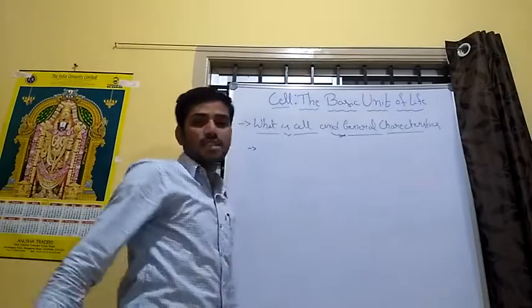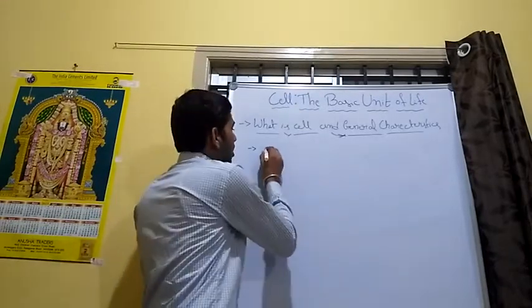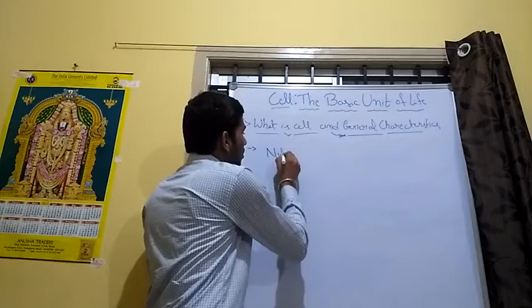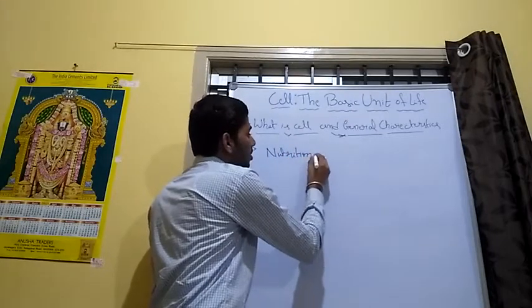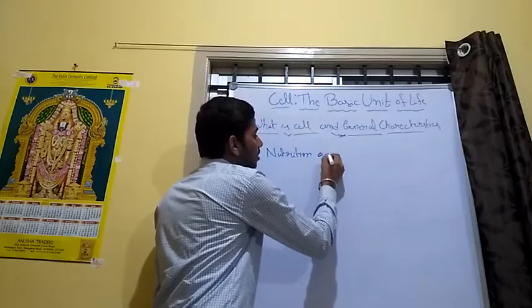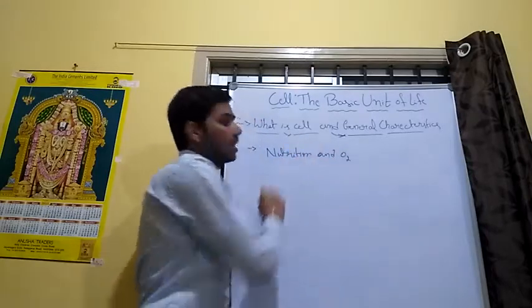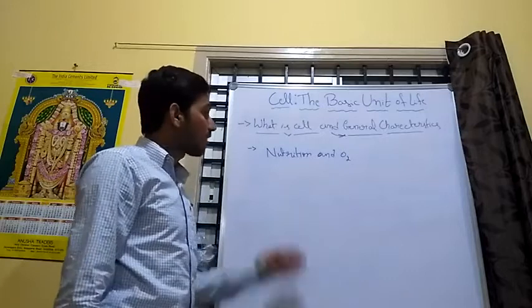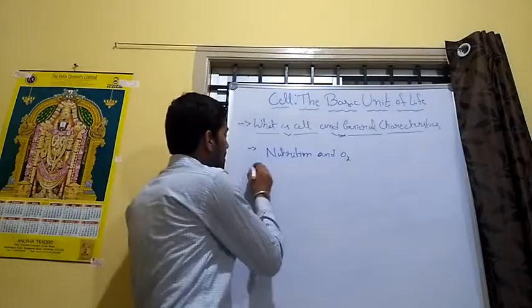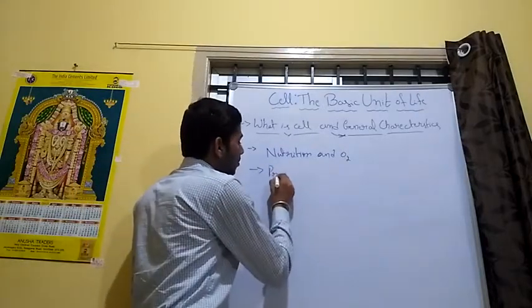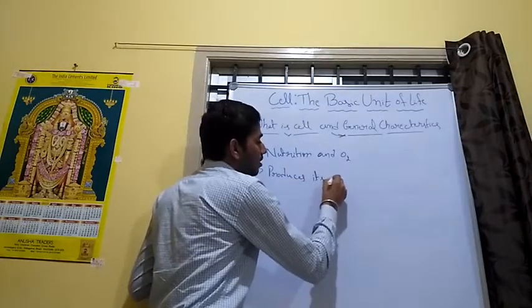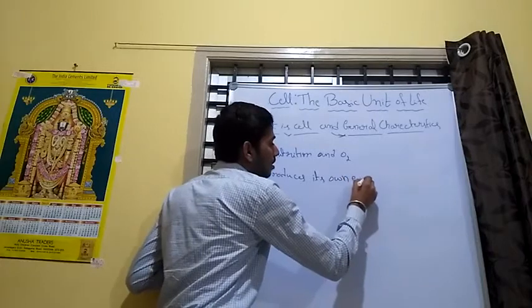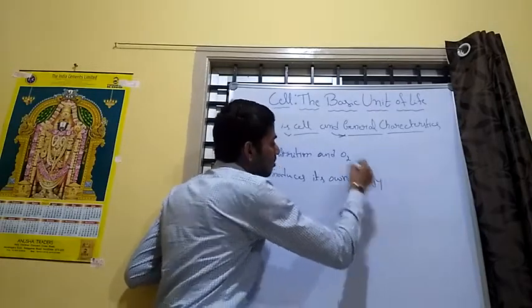We move to the next, general characteristics of the cell. The cell needs nutrition and oxygen for its survival and produces its own energy.